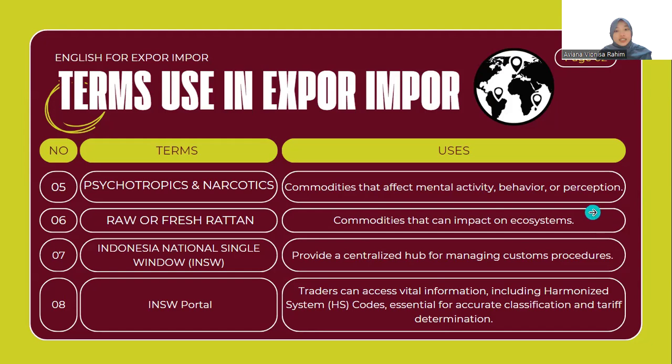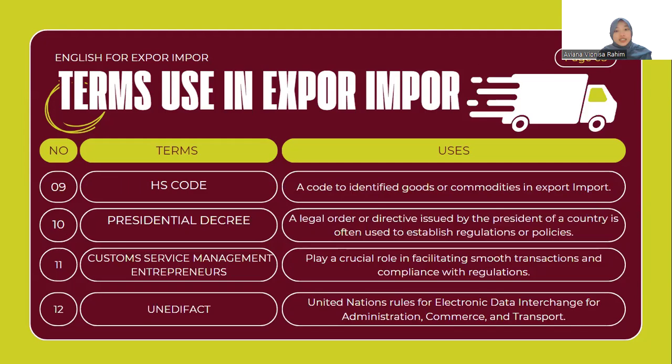Next, we have harmonized system code. Here, this code is often used to identify goods or commodities in export-import. For example, you can use it on the Trademap website. You can just type the code and then voila, you can see your goods and commodities there.